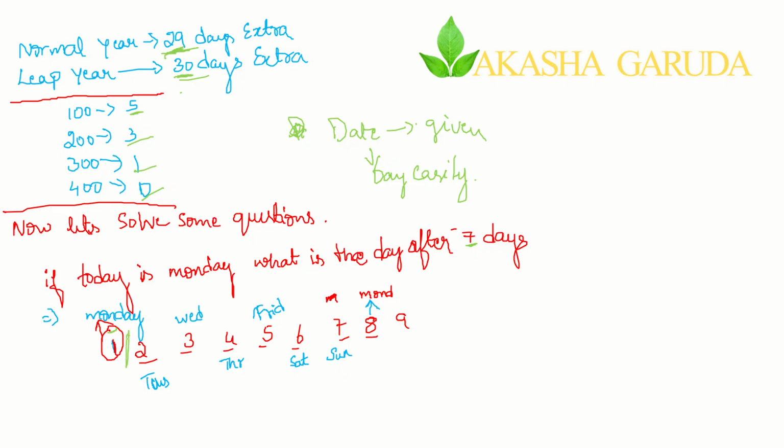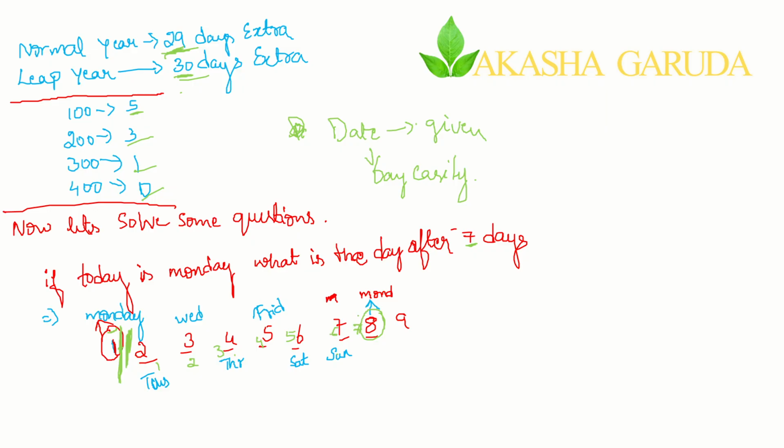So leave that given day and start counting from the next day: Tuesday, Wednesday, Thursday, Friday, Saturday, Sunday, Monday. Again from here if you are counting 1, 2, 3, 4, 5, 6, 7.